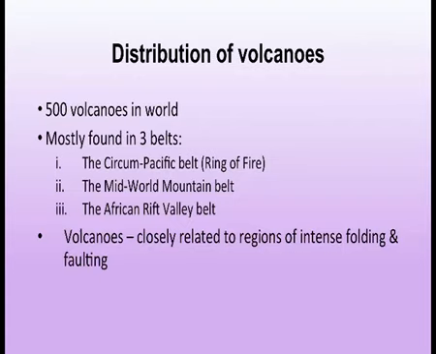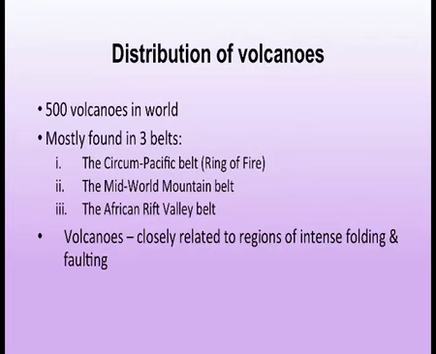One is the Circum-Pacific belt, also known as the ring of fire, which is located around the Pacific Ocean, the second is the Mid-World Mountain belt, and the third is the African Rift Valley belt. So these three are the main important zones where volcanoes occur on the earth's surface.